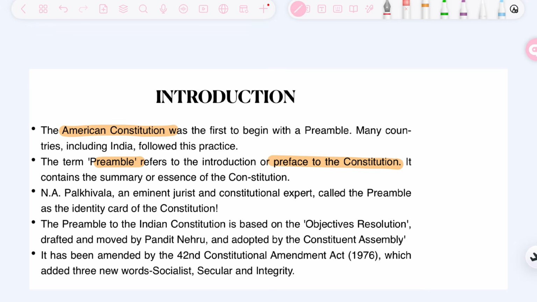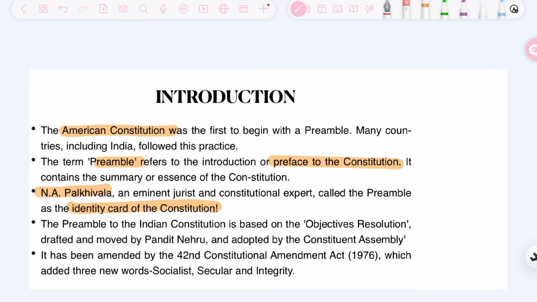N.A. Palkhivala, an eminent jurist and constitutional expert, called preamble an identity card of the constitution. So what does an identity card tell? It tells the name of the person and the basic characteristics of the person. So an identity card holds the identity of any person. Preamble is the identity card of the constitution. It tells what is the nature of the state as defined by the preamble, and it also tells what are the ideals that a state must achieve. These are also mentioned in the preamble only.